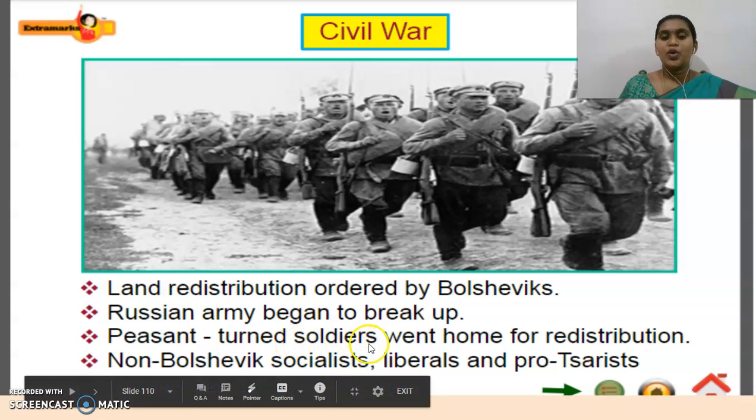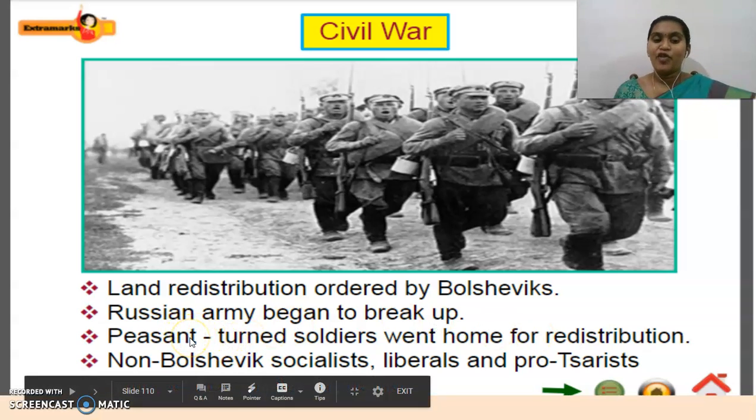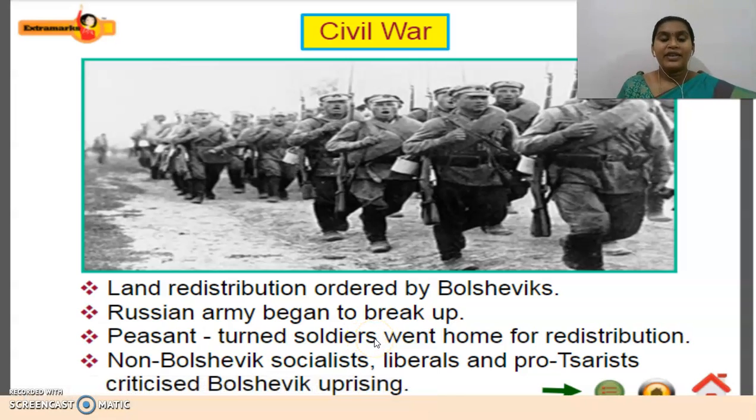Peasants turned soldiers went home for the redistribution. Peasants are the farmers who turned into soldiers. At the time of war there was a huge demand for soldiers, so those who were very strong were taken into the army. Those soldiers started to go back to their homes because they wanted to get the redistribution of the land.